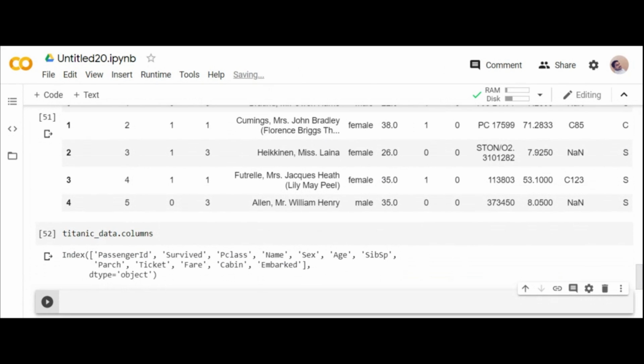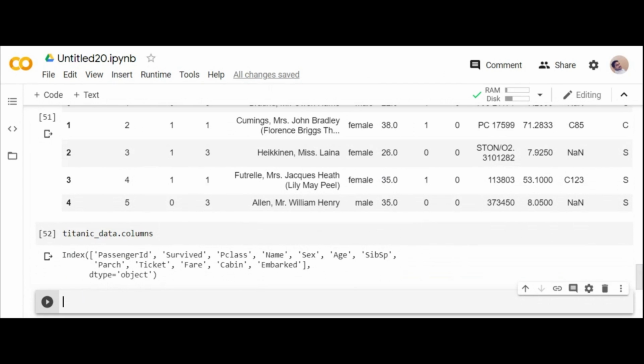Can you see the column names? Passenger ID, sex, age, siblings or spouse. Dot columns will give you the column names of the data set. Yes, can you see it? If you're having any issues, you can drop it in the chat box and I'll try to resolve. Dot columns will give you the list of the names.